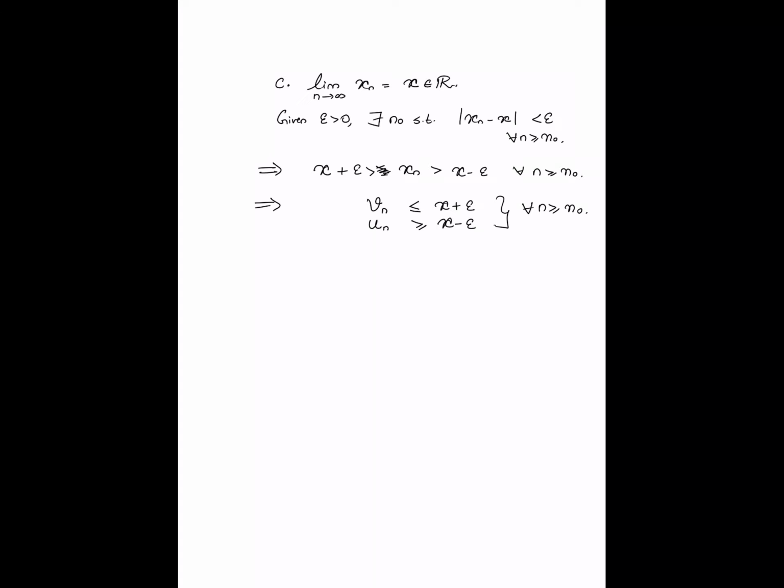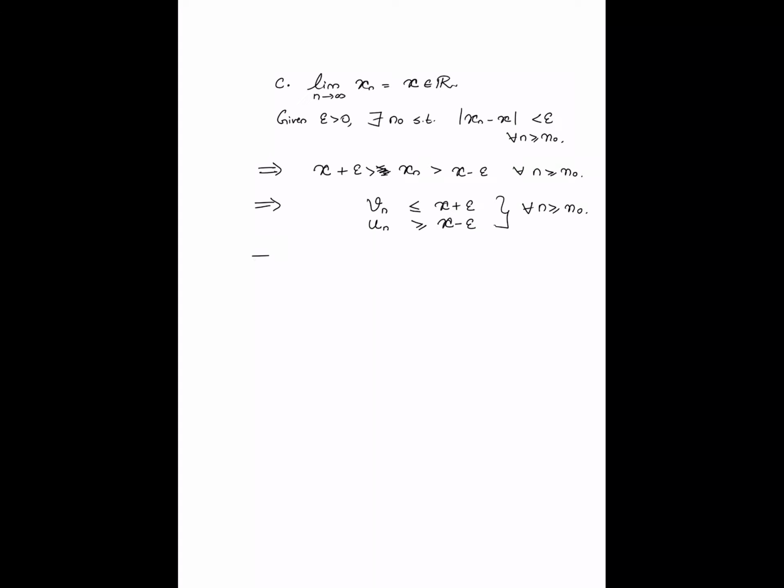So any sup of a subset of those values or any inf of a subset of those values will also be suitably sandwiched. The sups, which are these Vn's, are necessarily bounded above by x plus epsilon, and the infs, which are denoted by the un's, are necessarily bounded below by x minus epsilon.